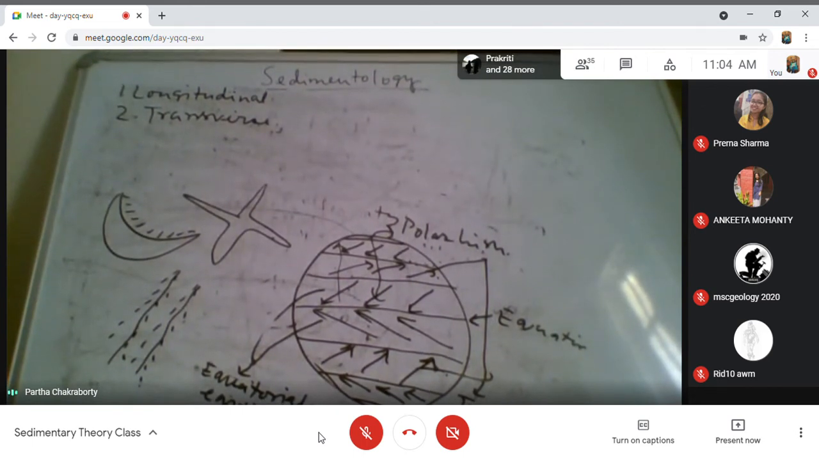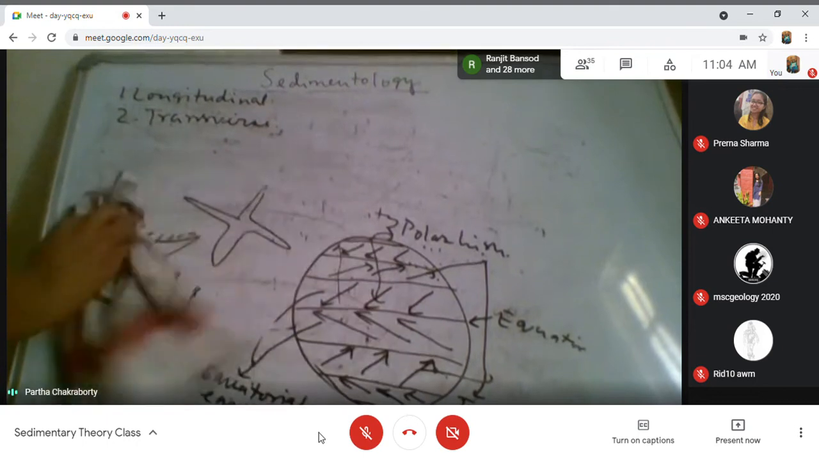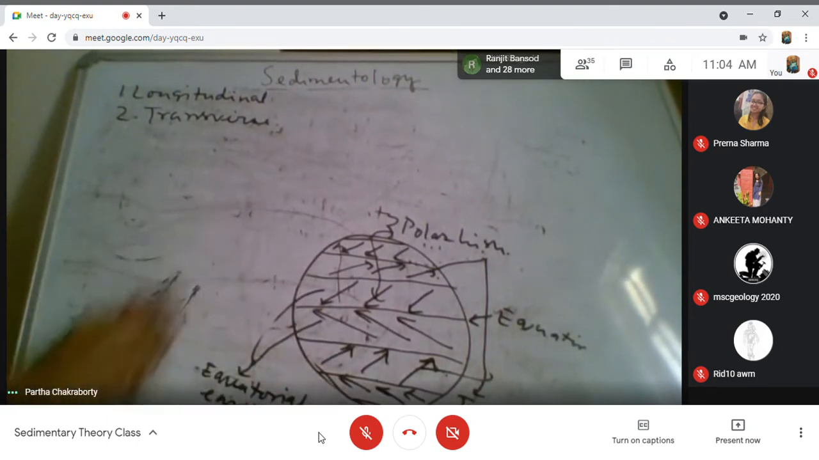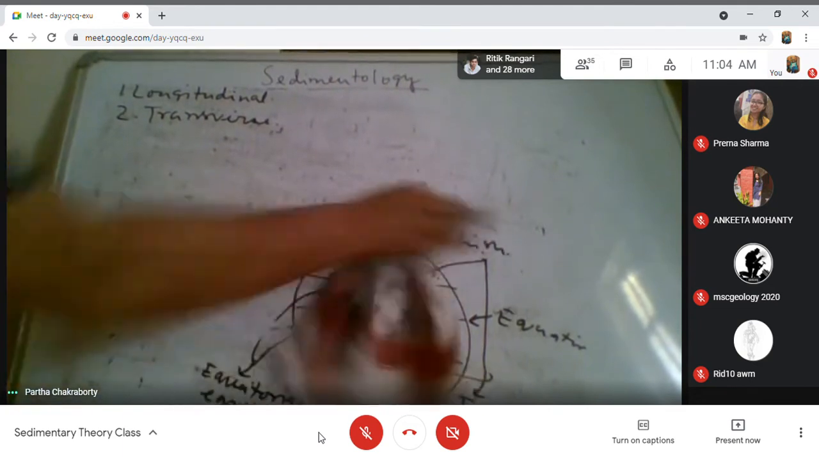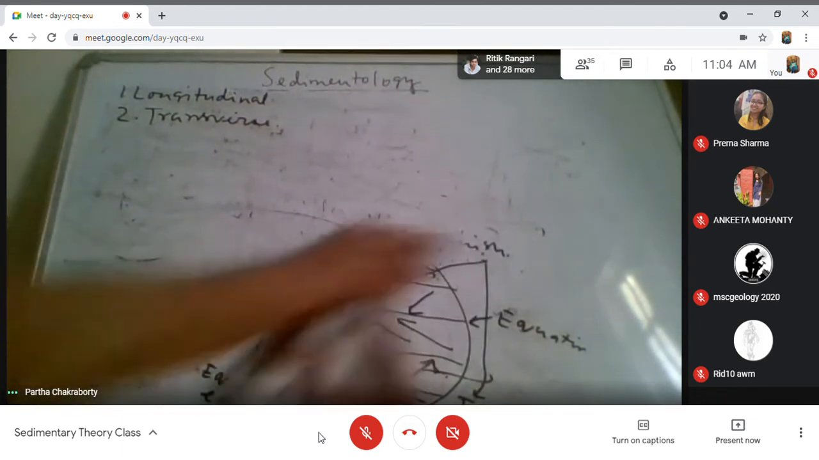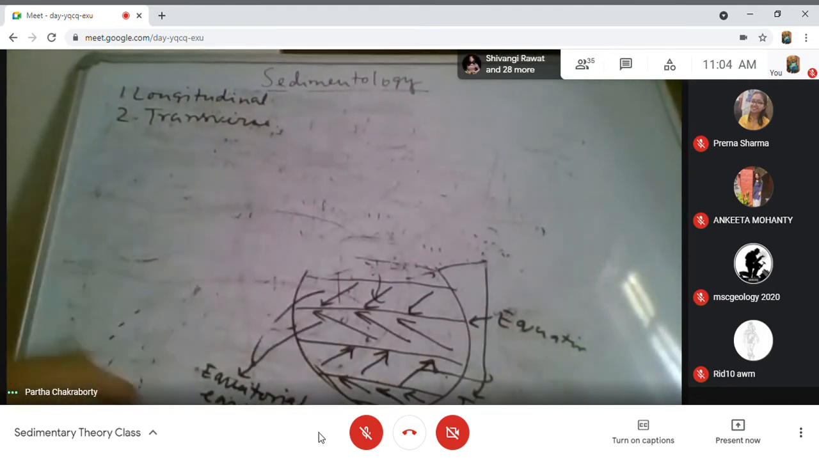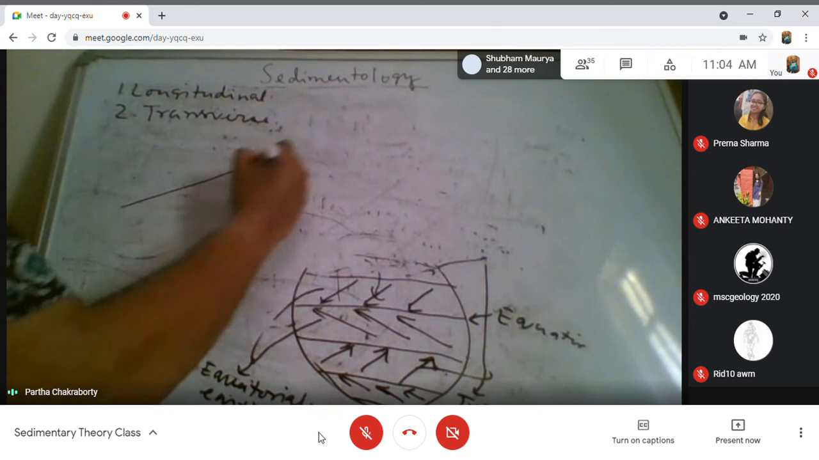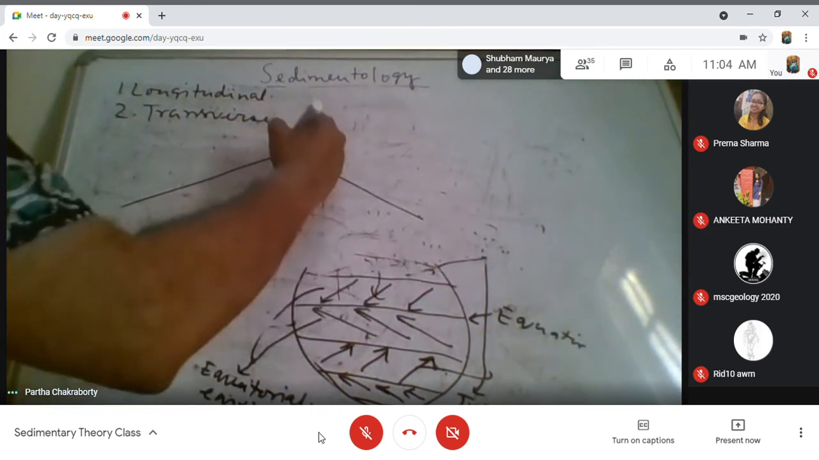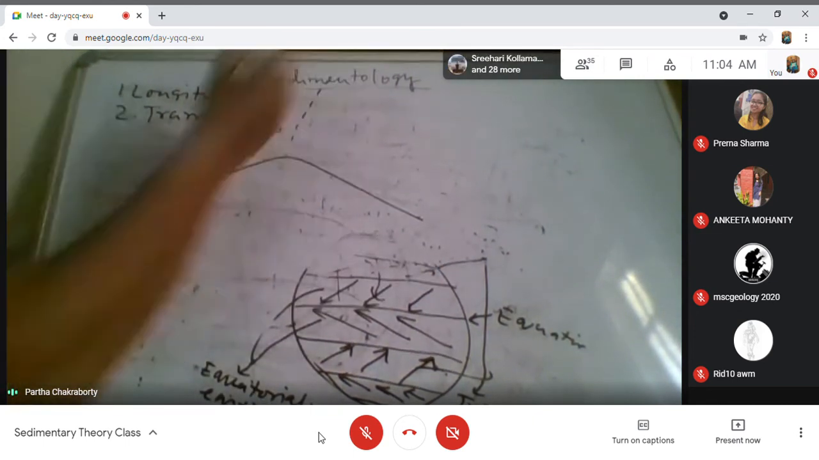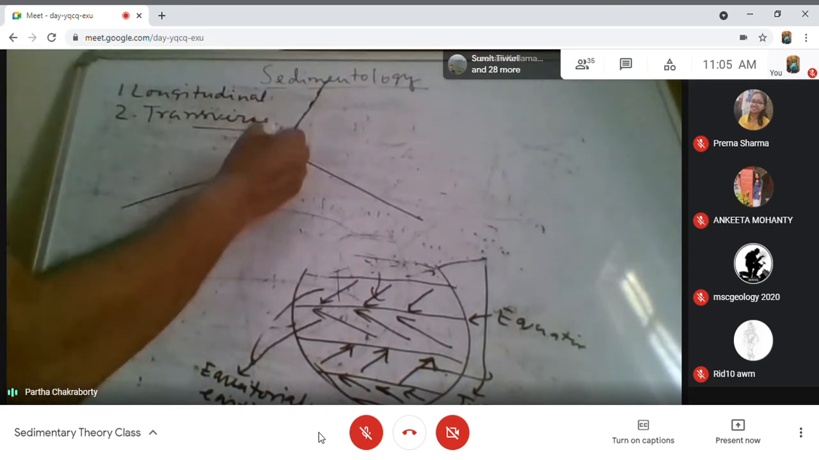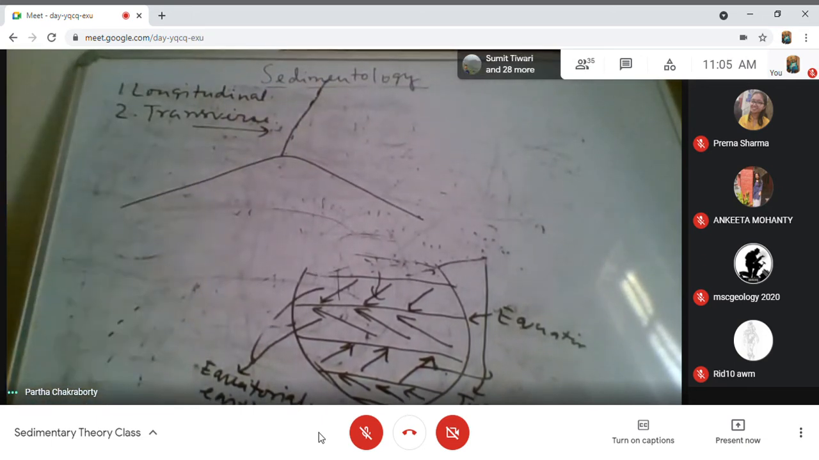First, we will discuss the transverse dune and the product of the transverse dune. Suppose there is a dune, this is the dune crest, and the airflow is this way. So the dune crest line is perpendicular to the airflow. Fine.